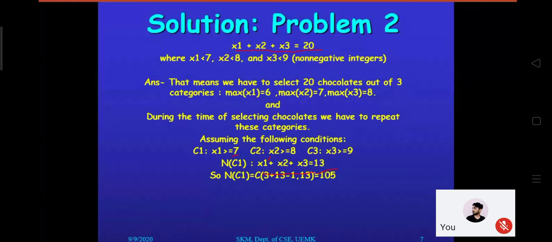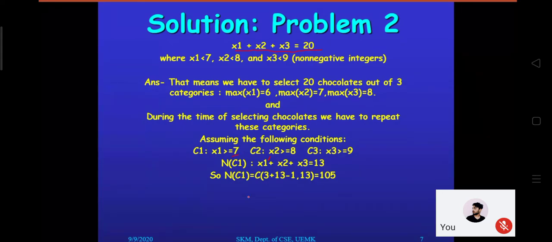If this small portion is clear, the rest of the thing is dependent on the same concept. So please give your feedback whether this portion is clear or not, whatever we mentioned so far. That means only the NC1 portion. Is it clear? Whether the NC1 portion is clear? Yes, sir. Okay, thank you.